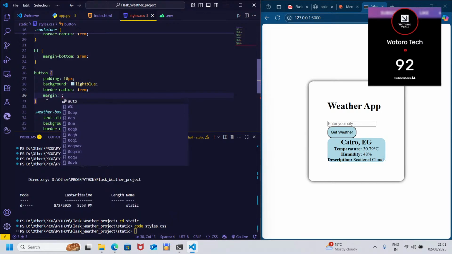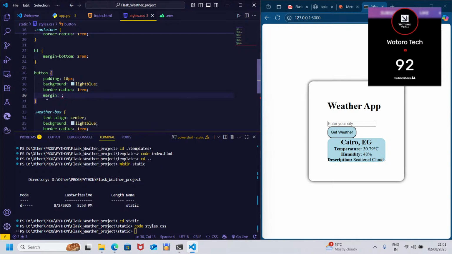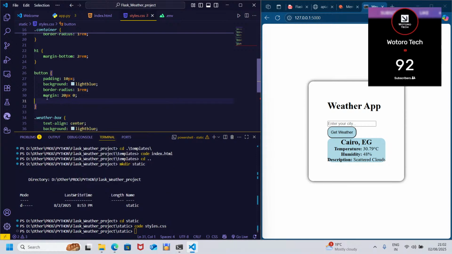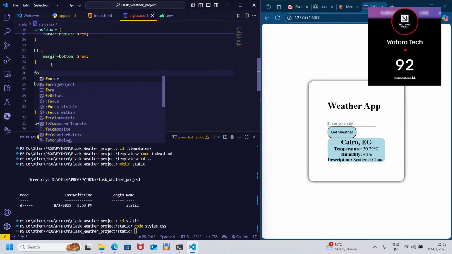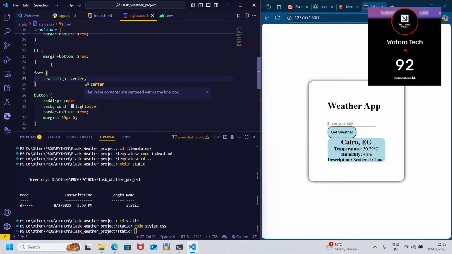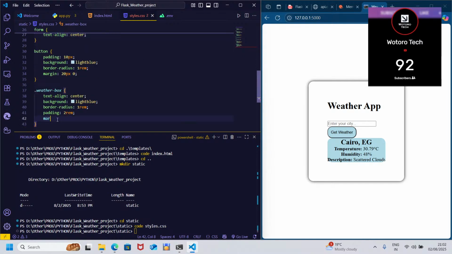The first one is top bottom, so 20 pixels. Then the second one is left right, be 0. Yeah, that. Then form, text align center, weather box, margin bottom.